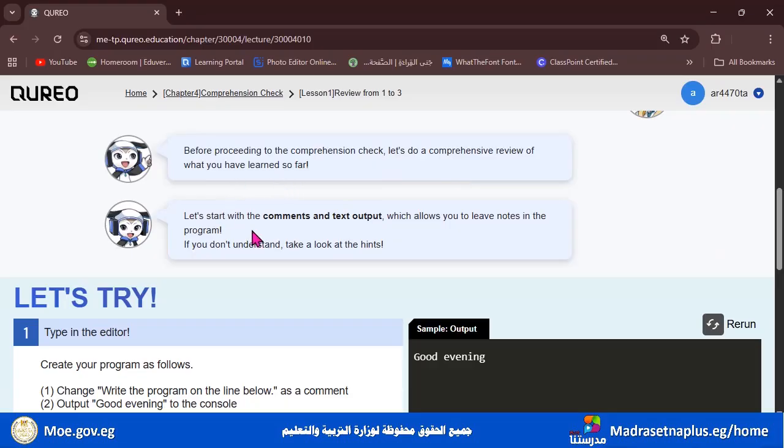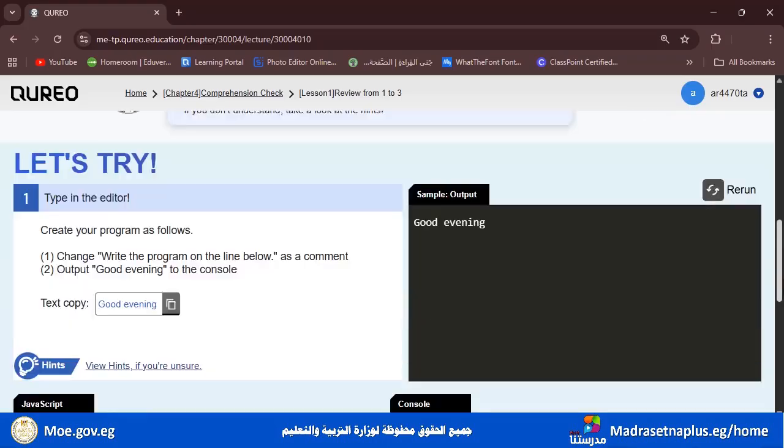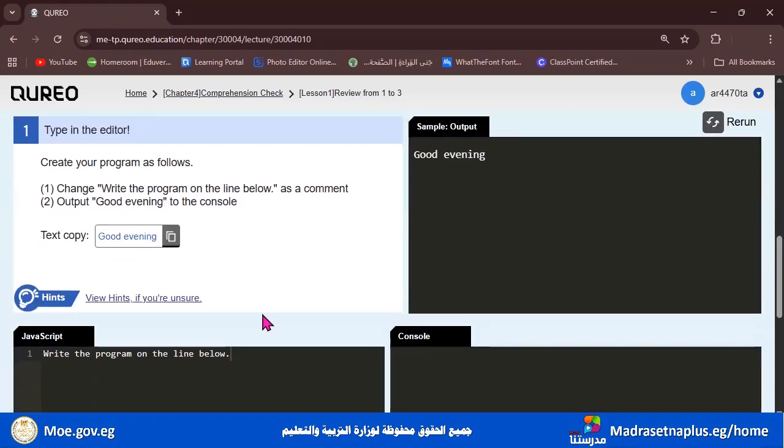So let's start with the comments and text output, which allows you to leave notes in the program. If you don't understand, take a look at the hints. Every time we have to output something from the editor to the console, it will bring you a hint here to tell you what to do.